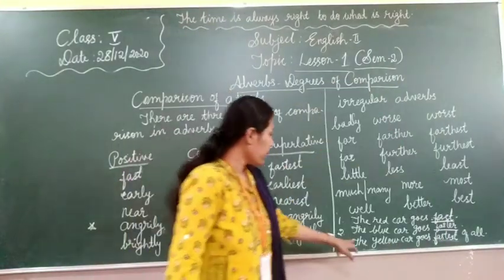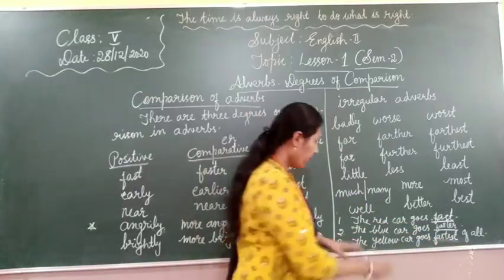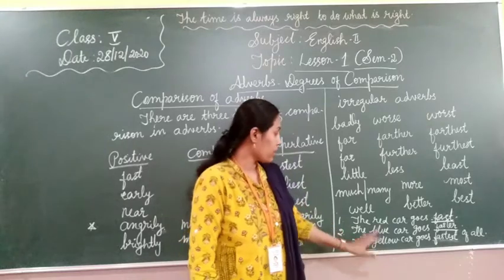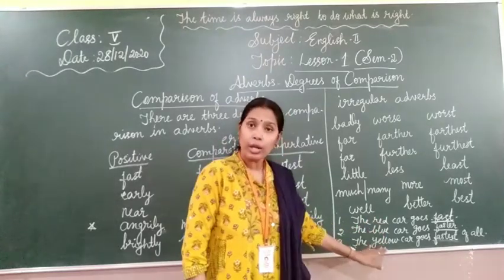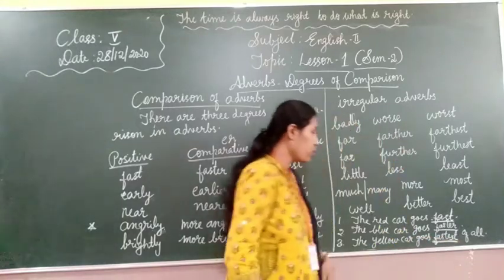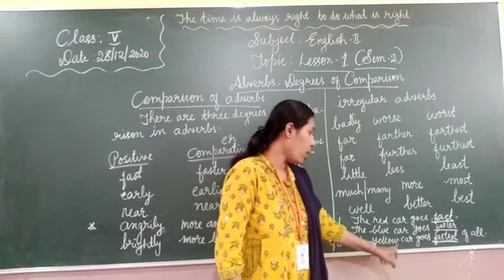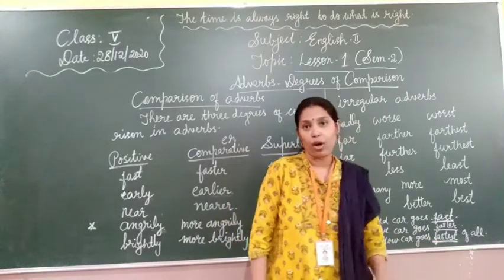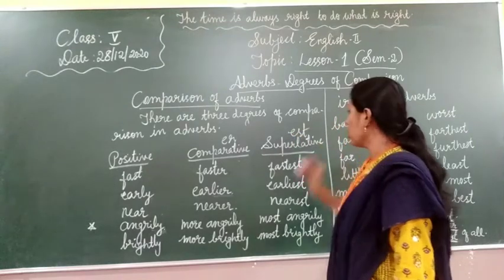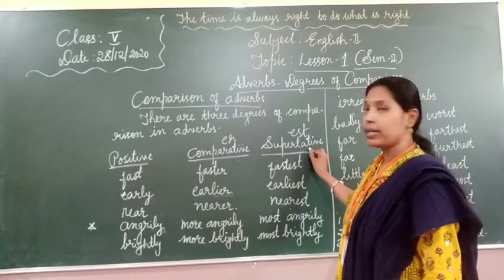And next, the yellow car goes fastest of all. Here, we are comparing between red, blue and yellow, right? So when you compare more than two things, then it is superlative degree. Then you should add EST along with the adverb. The yellow car goes fastest of all. In superlative degree, you have to add EST. Okay, in comparative degree you add ER, and in superlative EST.